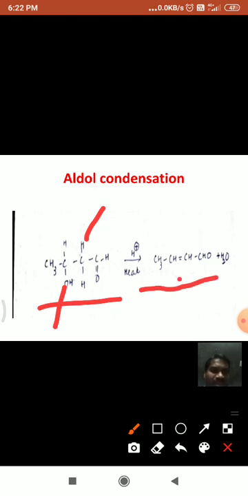The name of this compound is crotonaldehyde. Crotonaldehyde is the product from 2 molecules of acetaldehyde upon aldol condensation followed by heat. And the mechanism is very important here.